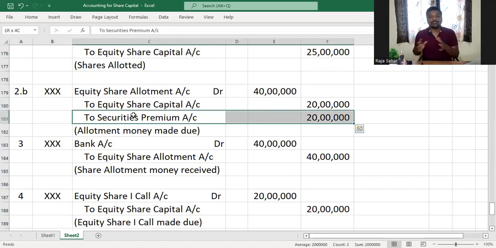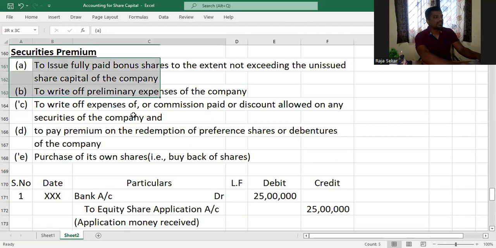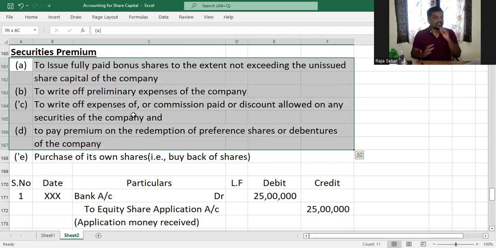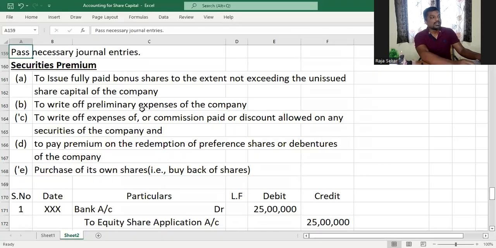Only whenever premium is involved, in the call in which the premium is involved, the premium portion of that, when you make it due, shall be credited to an account called securities premium account, which will only be utilized for the 5 purposes listed in the Companies Act 2013. To issue fully paid bonus shares to the extent not exceeding the unissued share capital of the company, to write off preliminary expenses, to write off expenses of or commission paid or discount allowed on any securities of the company, to pay premium on the redemption of preference shares or debentures of the company, and to purchase its own shares.